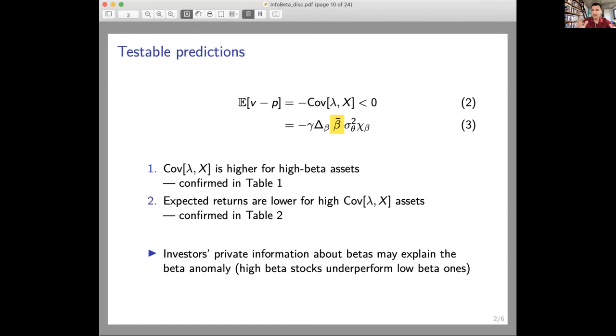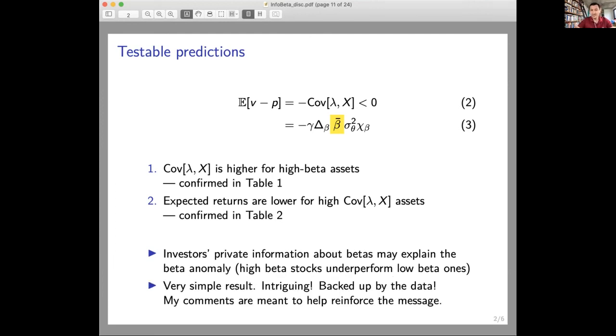I think this is the main result, in my opinion, of the paper. The beta anomaly is the one that says that high beta stocks underperform low beta stocks. So it's important to consider this mechanism of private information about beta, because it might explain exactly this well-known anomaly.